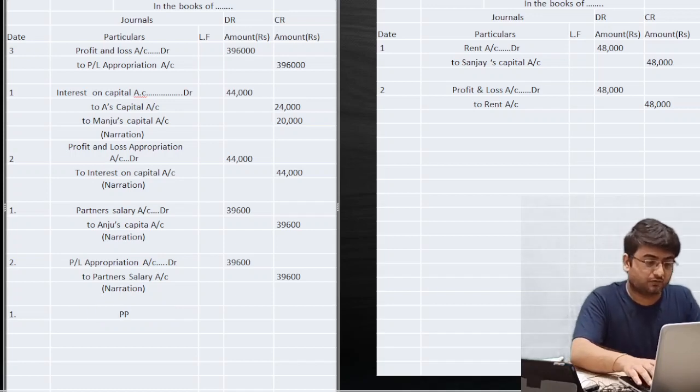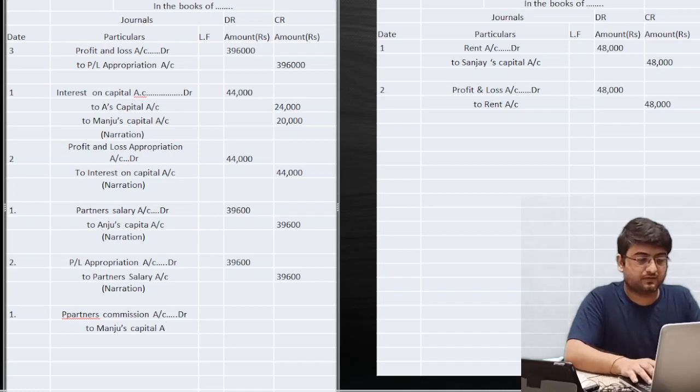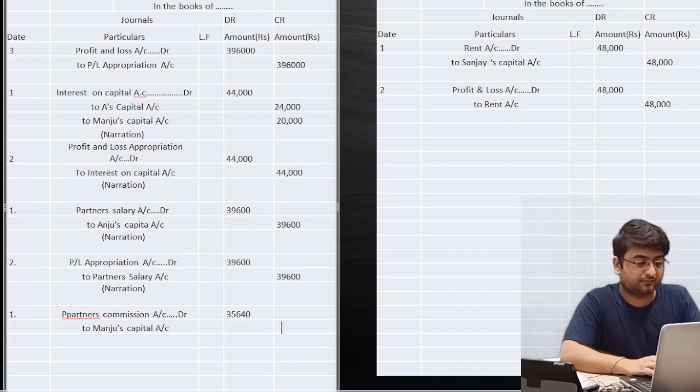So partners commission account debit to Manju's capital account. Okay, so where we have the amount 35,640 rupees, make sure you write the narration. And the second entry for this will be number 2.